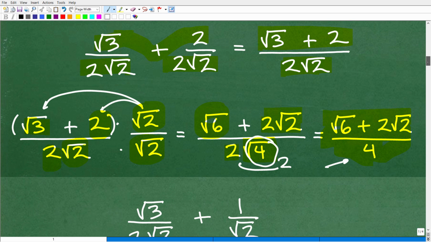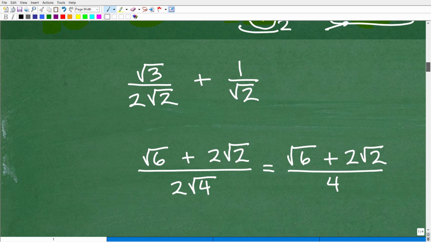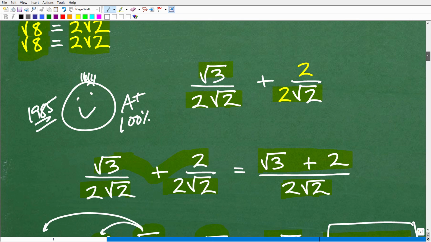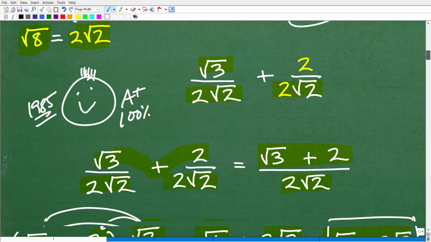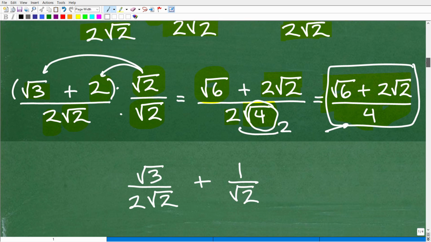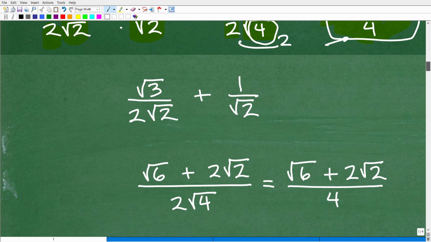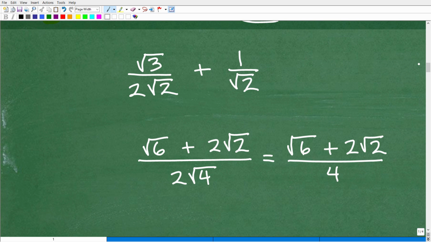So you can see this is a fair amount of work to get our answer. What do we have to do? We had to simplify the square root of 8. We had to find the LCD. We had to end up rationalizing. But now let's use our knowledge of the bow tie method. This first method here was using the LCD. We found the lowest common denominator, and we got the answer. Now let's use that bow tie method and see if this is a little bit easier.